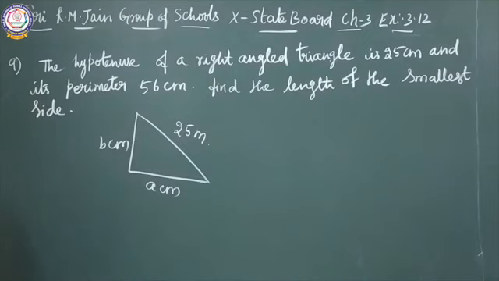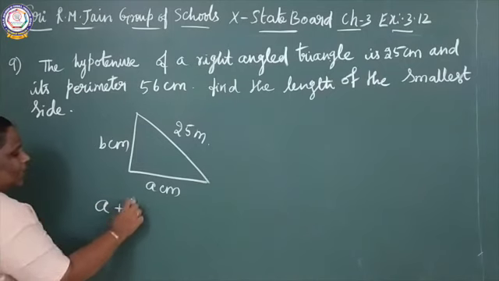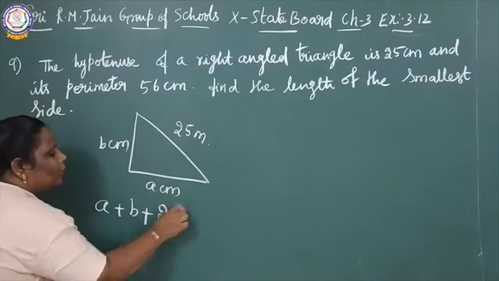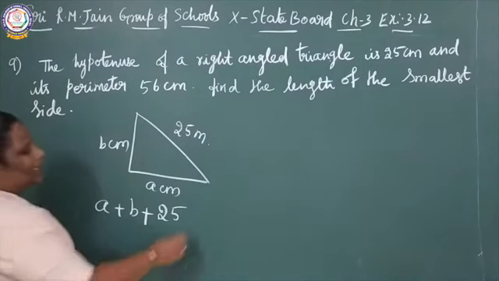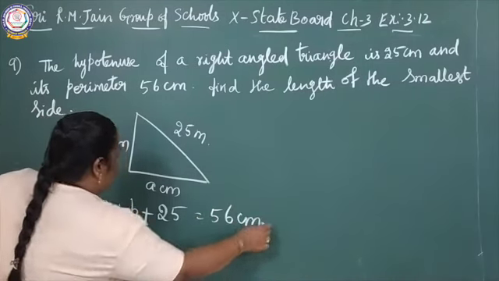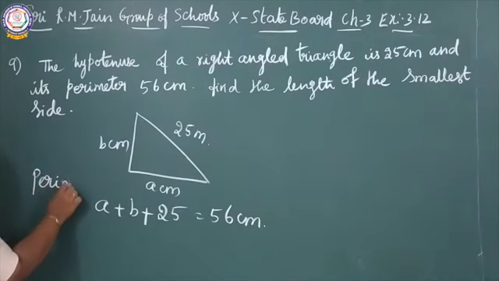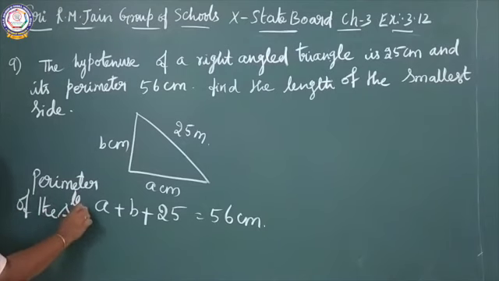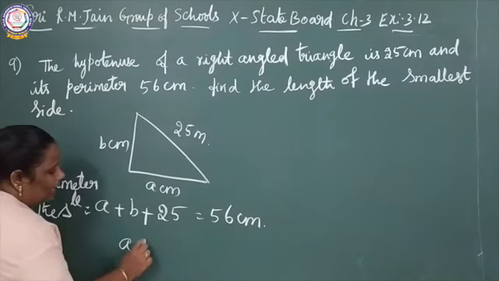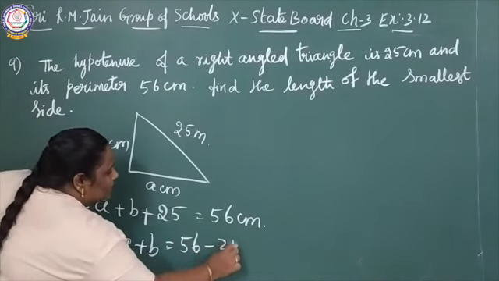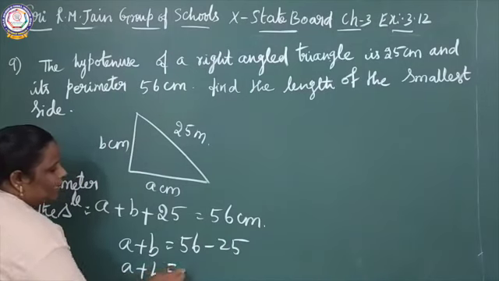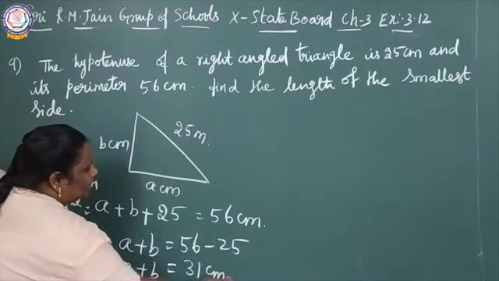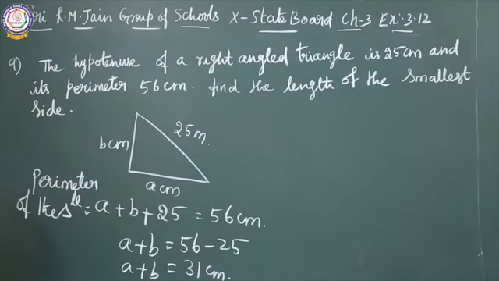The perimeter of the triangle is A plus B plus C, where the C side is 25, equal to 56 centimeter. So A plus B equals 56 minus 25. A plus B equals 31 centimeter.